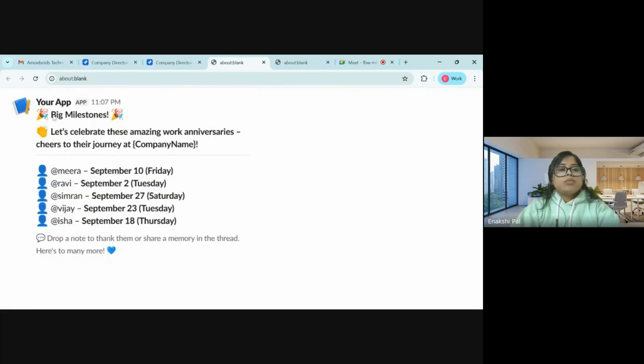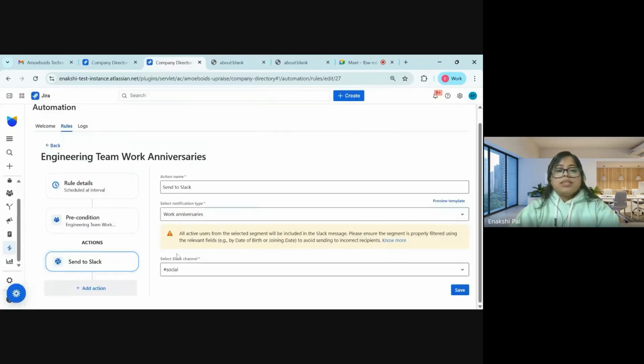You can see here, instead of birthday cheers, we have these big milestones and a small message representing the work anniversaries at your company name. Whatever your company name is, it will show up dynamically. You will see the names and the dates whenever the particular person joined. And next, we have a note to drop a message in the thread to avoid the spam. So this is how the UpRaise automation works.